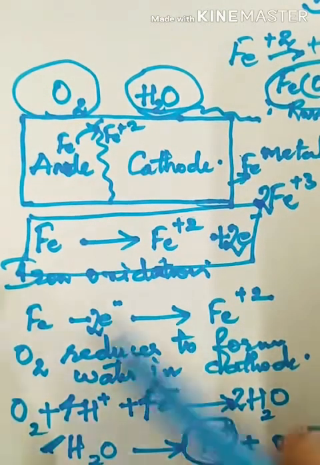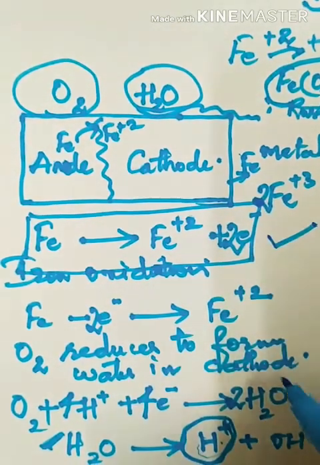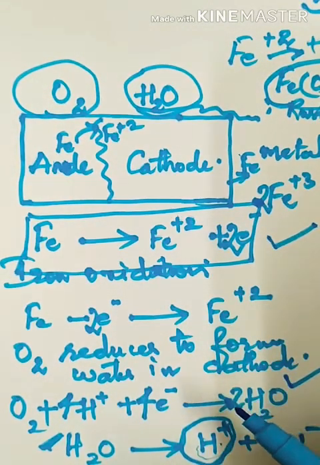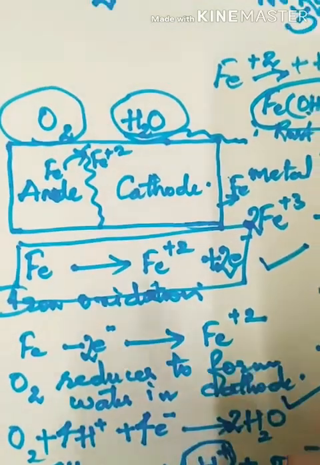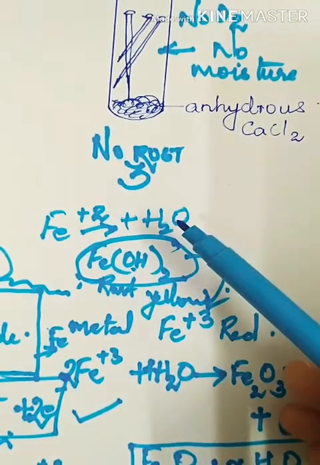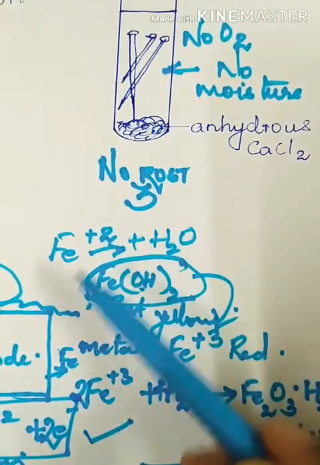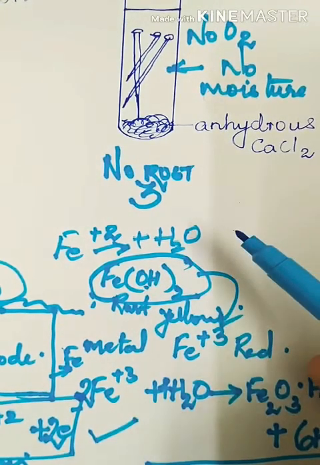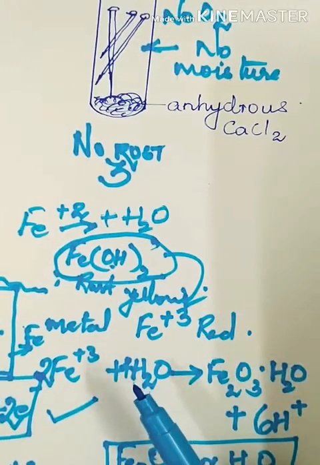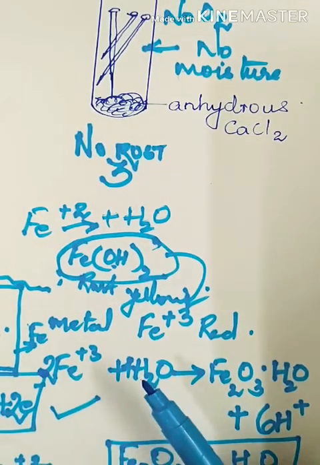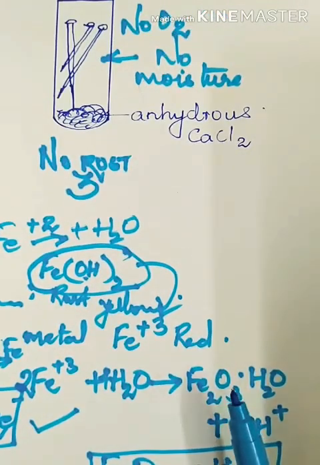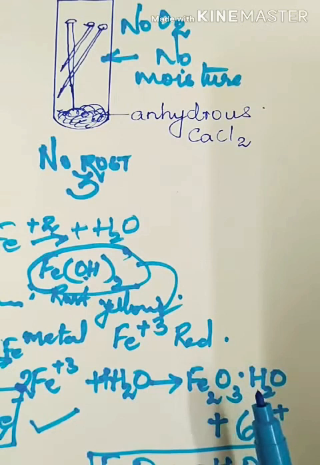So, you have to learn this reaction, the anode reaction as well as the cathode reaction. After this process, the Fe+2 ions which are formed react further with water and you get Fe(OH)2, which is again yellow rust. Again, it's not specified in your book. This further reacts with water molecules in Fe+3 form and you get reddish colored rust, Fe2O3·H2O.